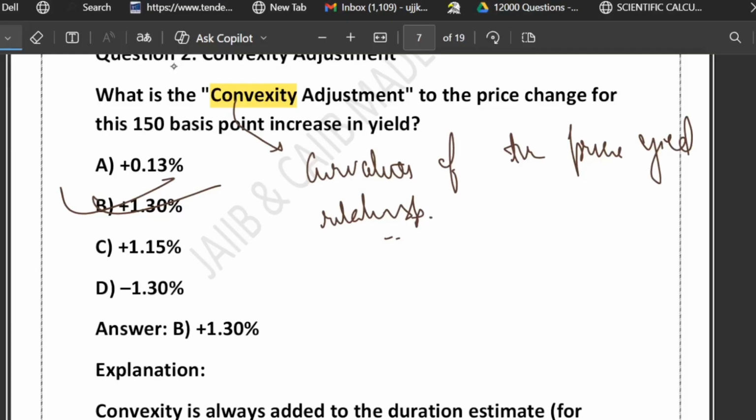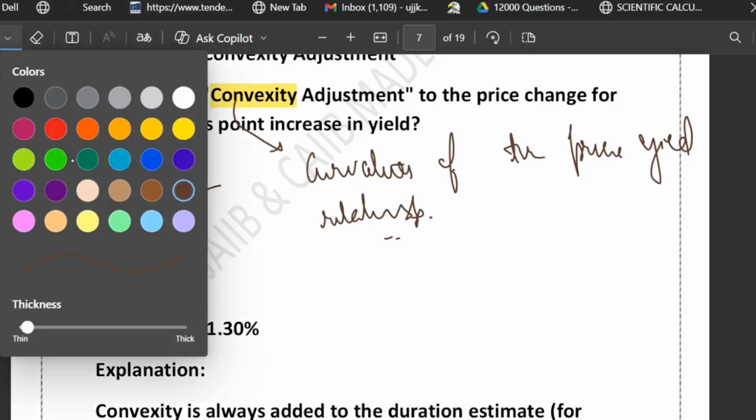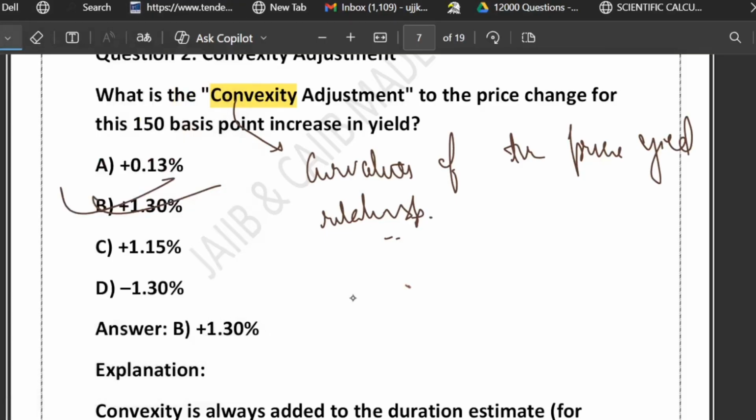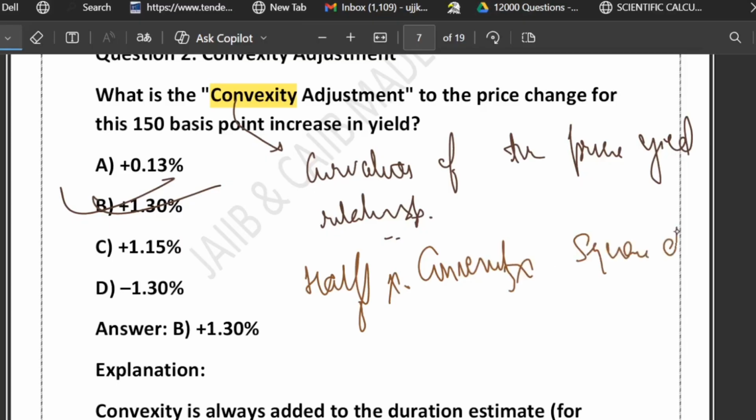Now there is a memory trick to remember the formula for computing the convexity adjustment. What is the memory trick? Let me write it down. First of all, write half multiplied by convexity and take the square of the yield change. So half of convexity multiplied by square of yield change. Now you may ask me why we have done the square. Because convexity deals with curvature